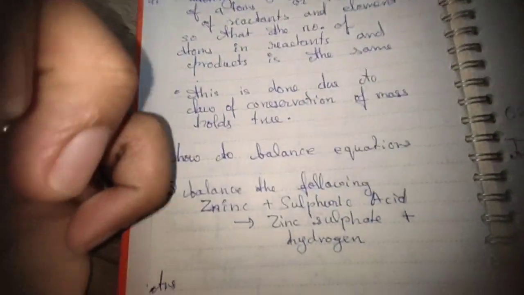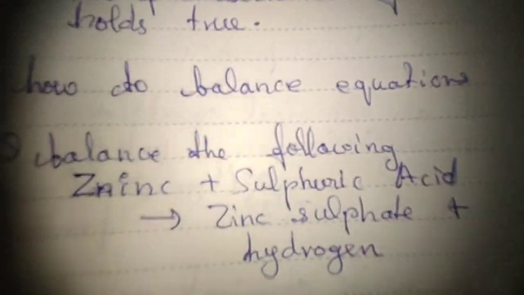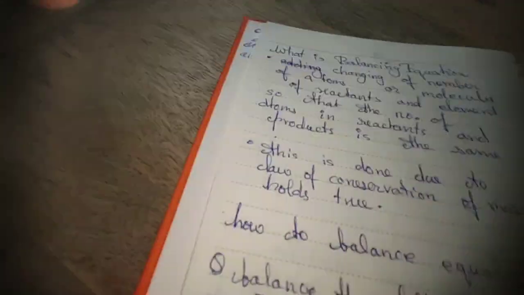Alright. Mass can neither be created nor destroyed in a chemical reaction. We studied this in 9th. So how do I balance an equation? First, let's start with the basics.